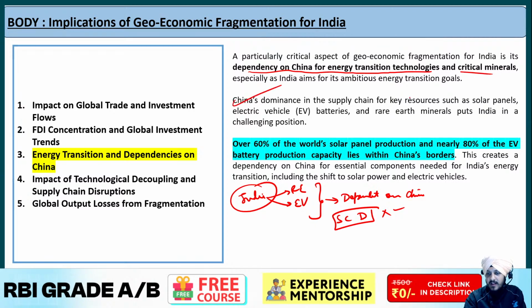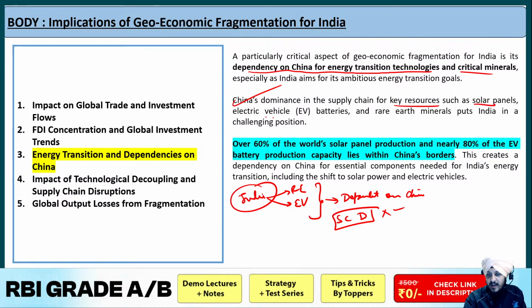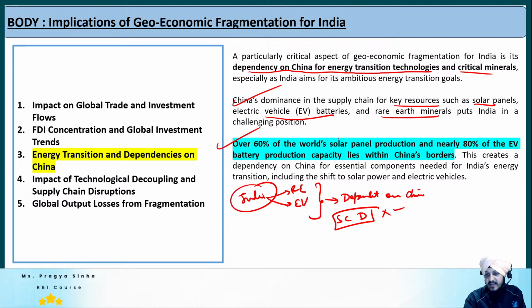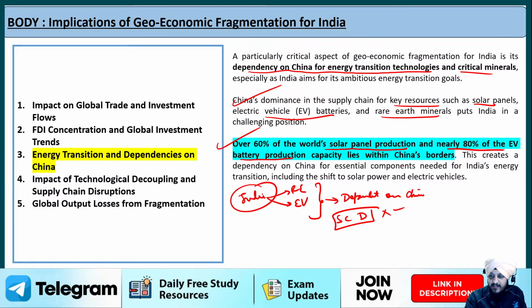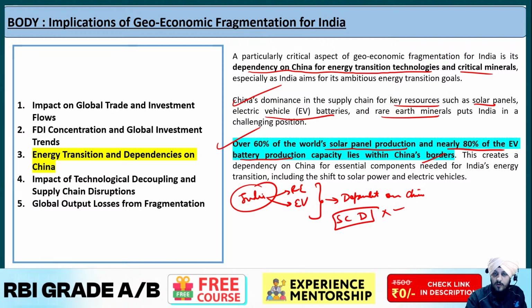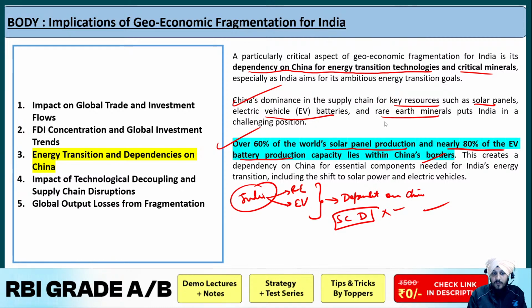Now China is very dominant in the supply chain for key resources such as solar panels, electric vehicle batteries and rare earth minerals, which puts India in a challenging, vulnerable position. So what does the data say? Over 60% of the world's solar panel production and nearly 80% of EV battery production capacity lies within China's borders. That is why India needs to find ways to reduce the over-reliance on Chinese resources. That is the idea again highlighted in the Economic Survey.